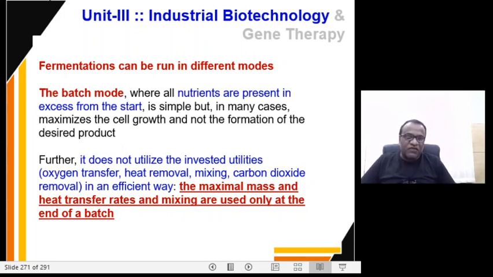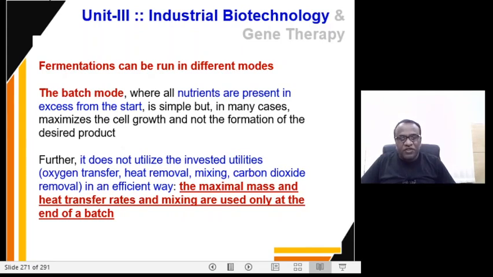The oxygen transfer, heat removal, mixing, carbon dioxide removal. So it does not utilize the invested utilities in an efficient way. So the maximum possible mass and heat transfer rates and mixing are used only at the end of a batch reaction.